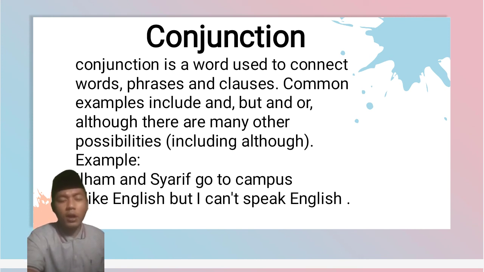And the example of conjunctions: Ilham and Sarif go to campus, and the conjunction here is and. Or I like English but I cannot speak English, and the conjunction here is but, like this.